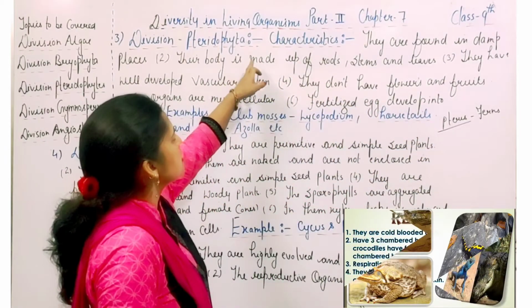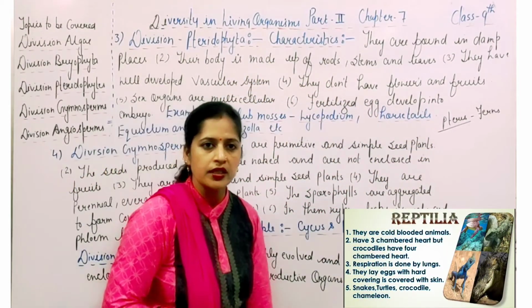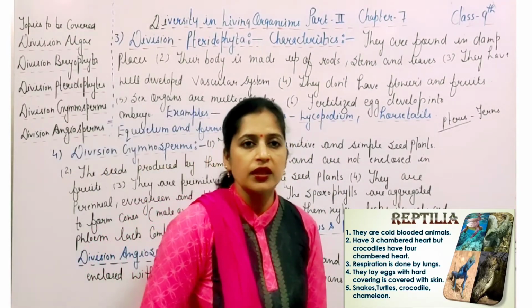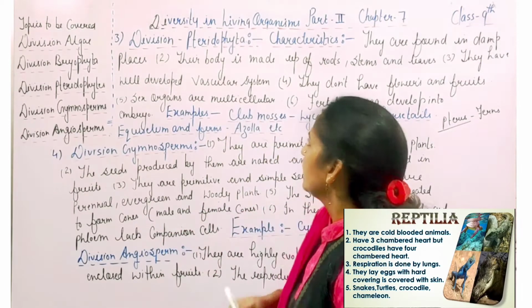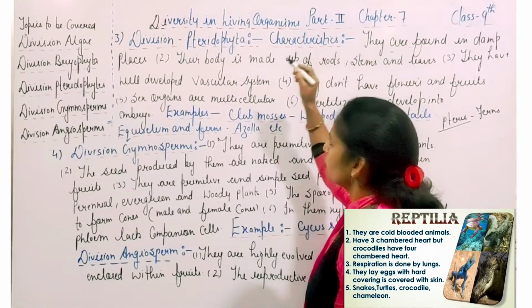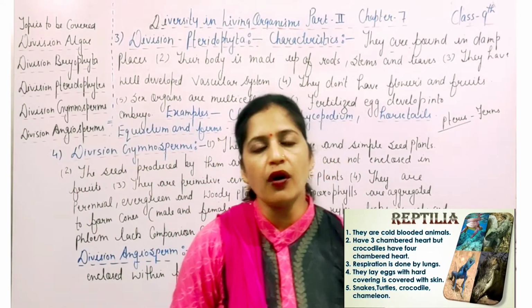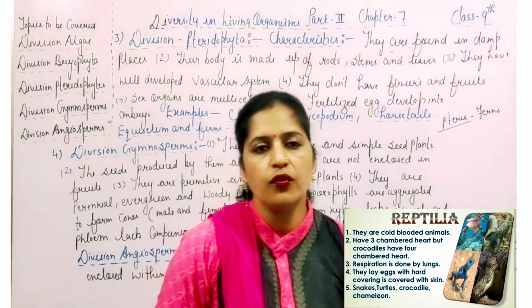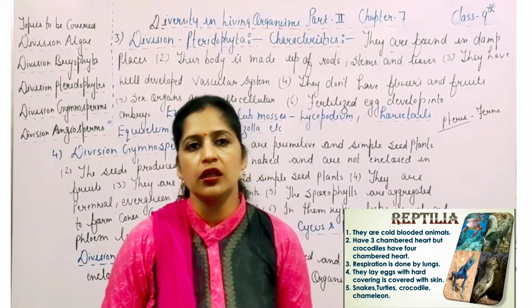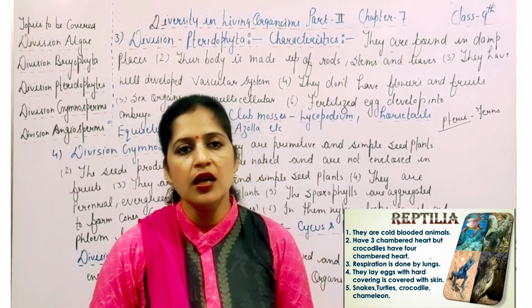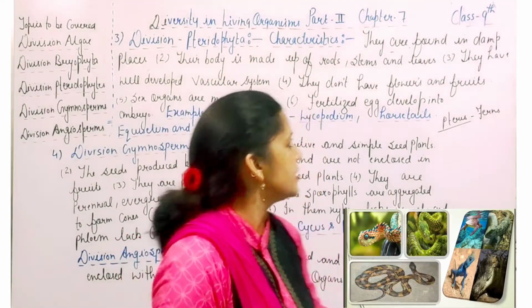So what are the characteristics of the division Pteridophyta? First, they are found in damp shady places. Where are they found? Pteridophyta are found in damp shady places. That means they are found in the dark places where there is no involvement of light. That means they are totally found in the dark, damp shady places.